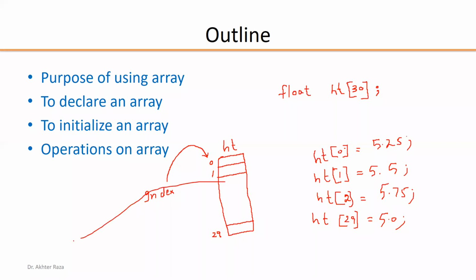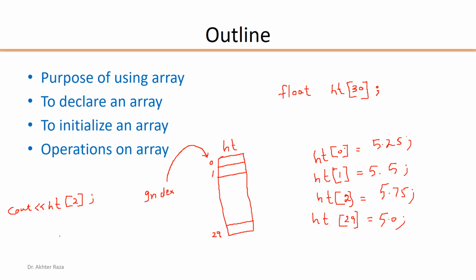So if I write cout height[2], then 5.75 will be printed on the screen, because height[2] is not the second element, this is the third element. 5.75 will be printed on the screen.